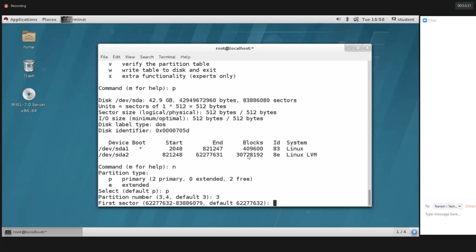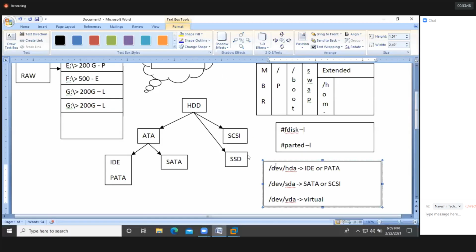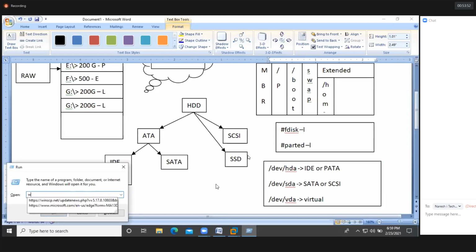First sector. What is this first sector? We'll have some numbers here. The first sector has a default sector number. What is a sector? Guys, do you know sectors, cylinders, and all these? There are sectors, cylinders, tracks. How are you going to store the data in the hard disk, do you know?